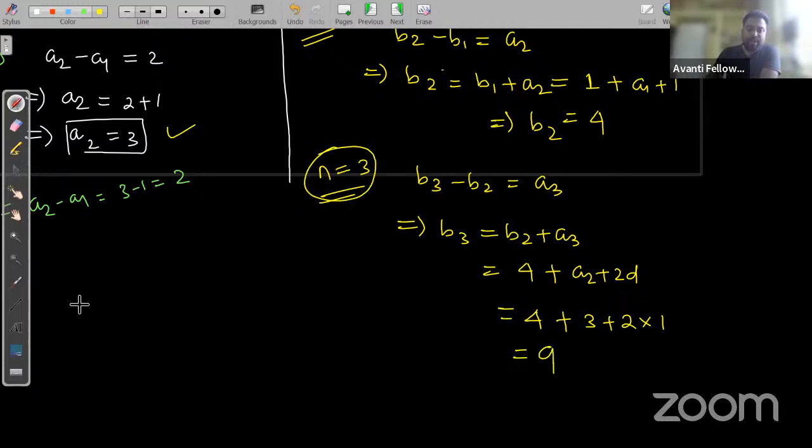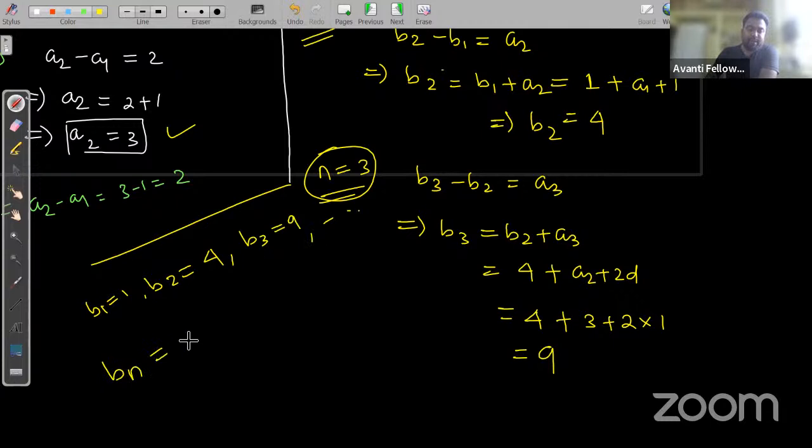So for the second given information, the terms we are getting: b1 is equal to 1, b2 is equal to 4, b3 is equal to 9. So what actually we are getting is b_n is equal to n square. Yes or no?